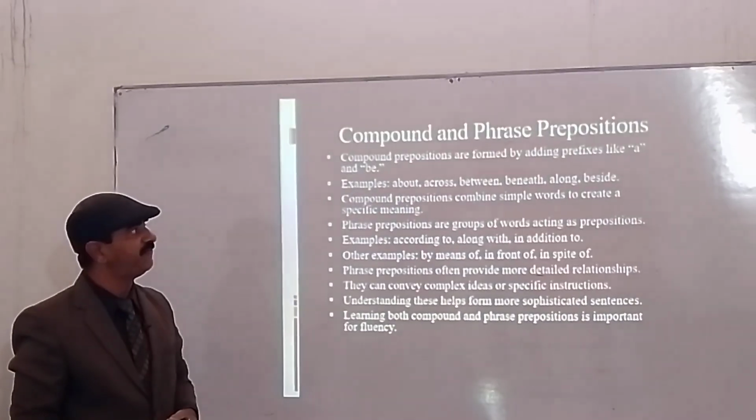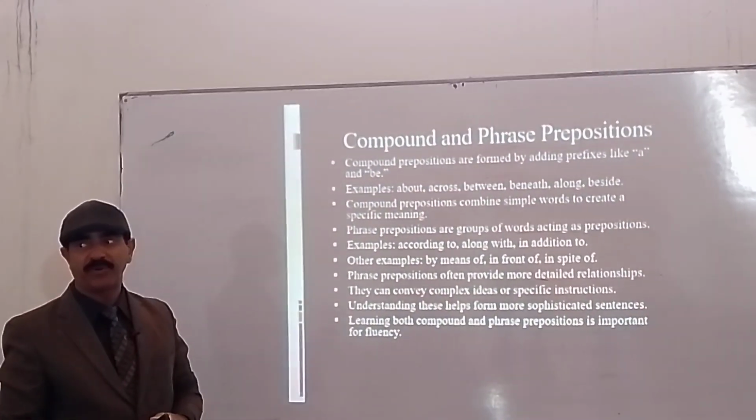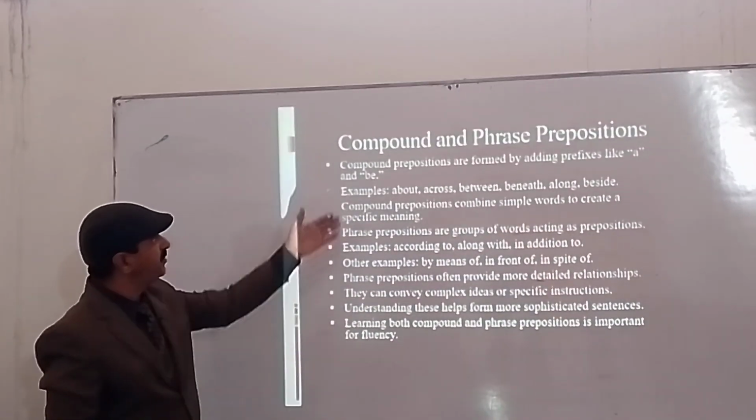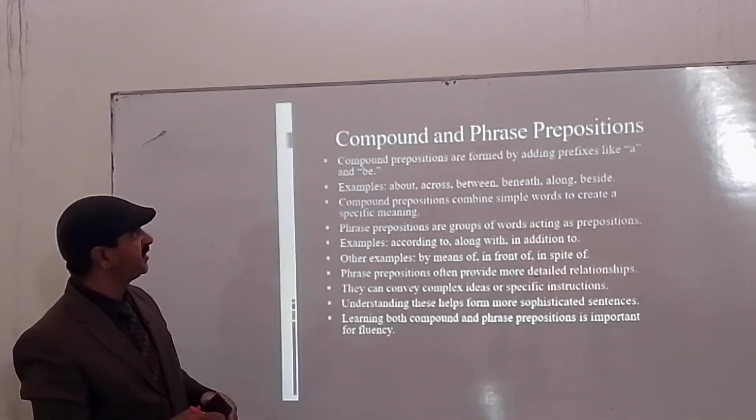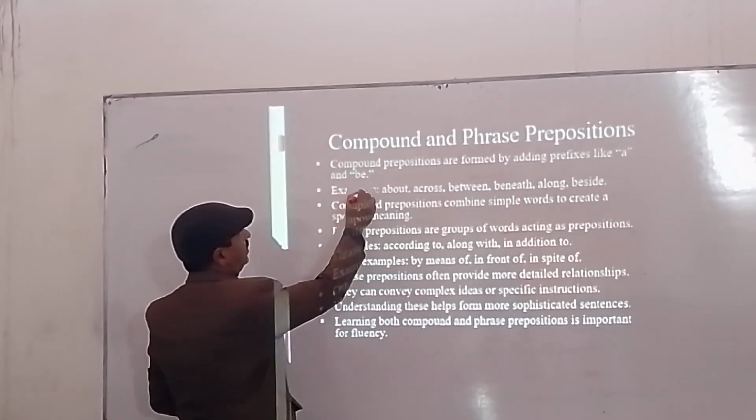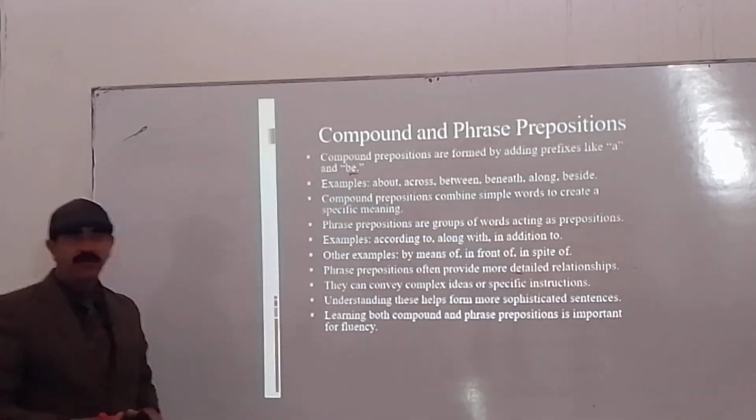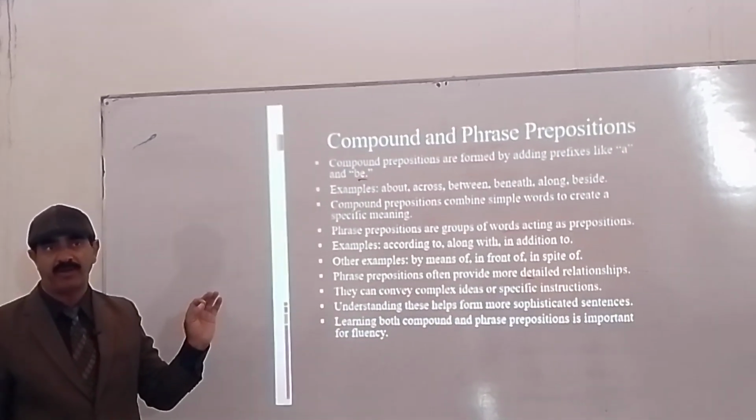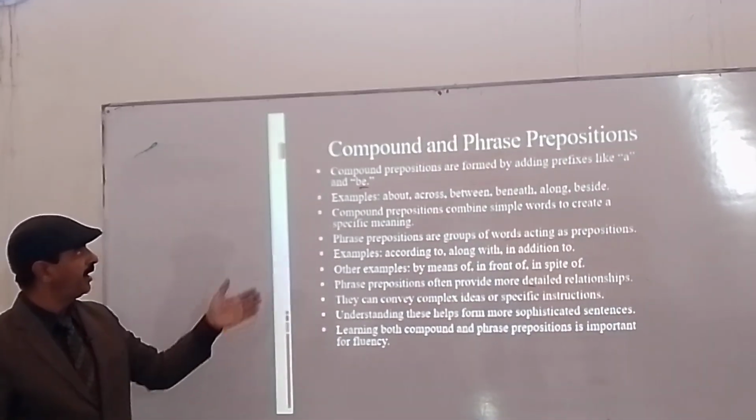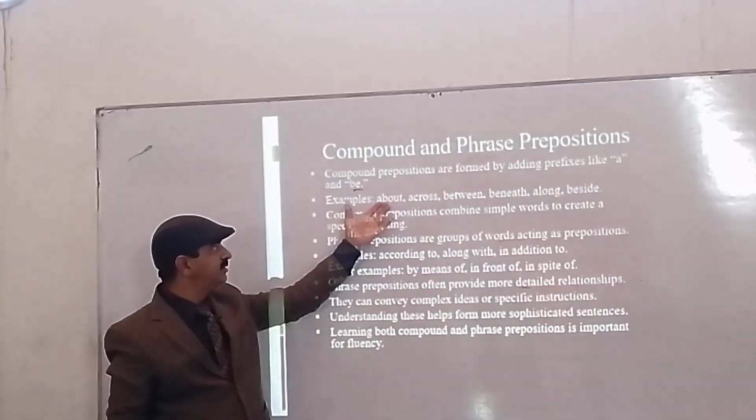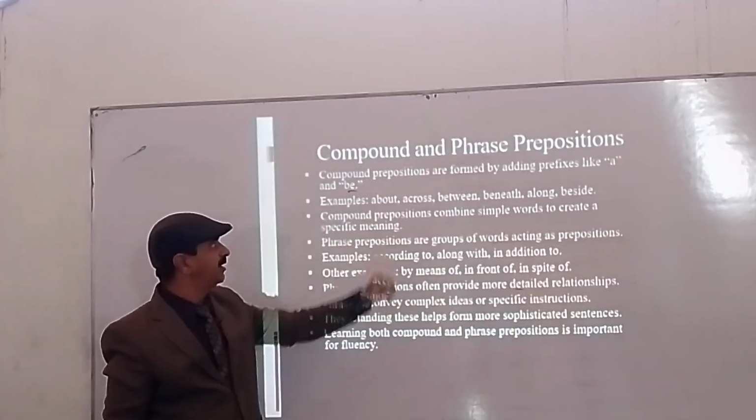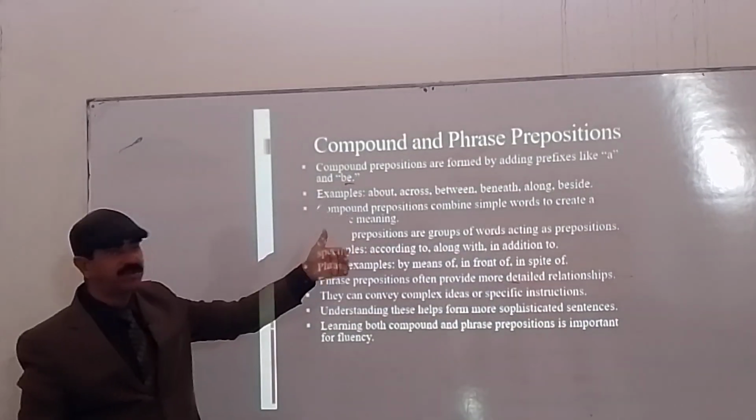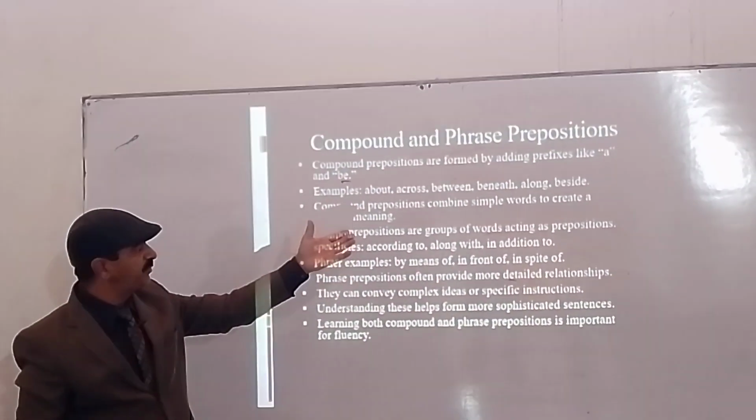Compound and phrase prepositions. Compound prepositions are formed by adding a prefix like a and b. We add a prefix that comes before a word. Clear? A and b. About, across, a is coming before. Between, the letter b is coming before. Beneath, the letter b is coming before it.